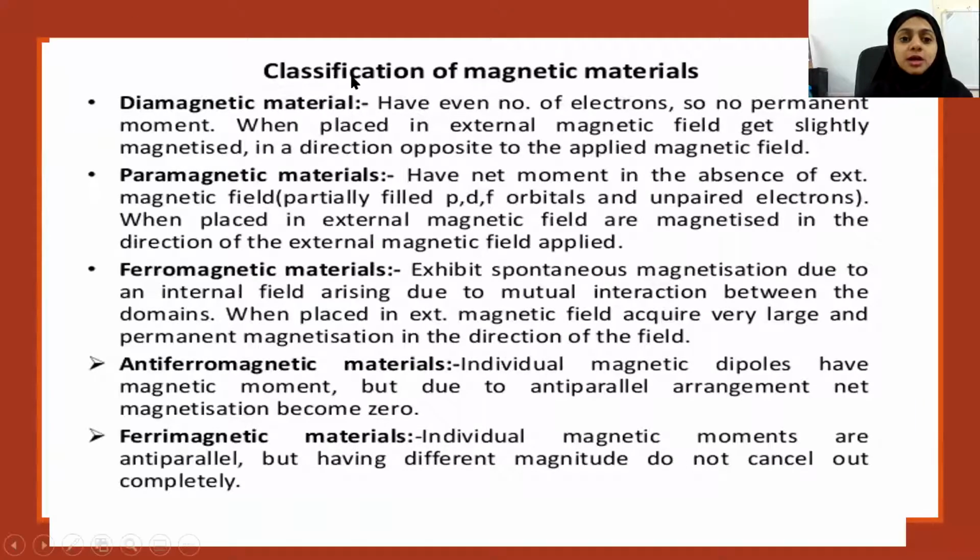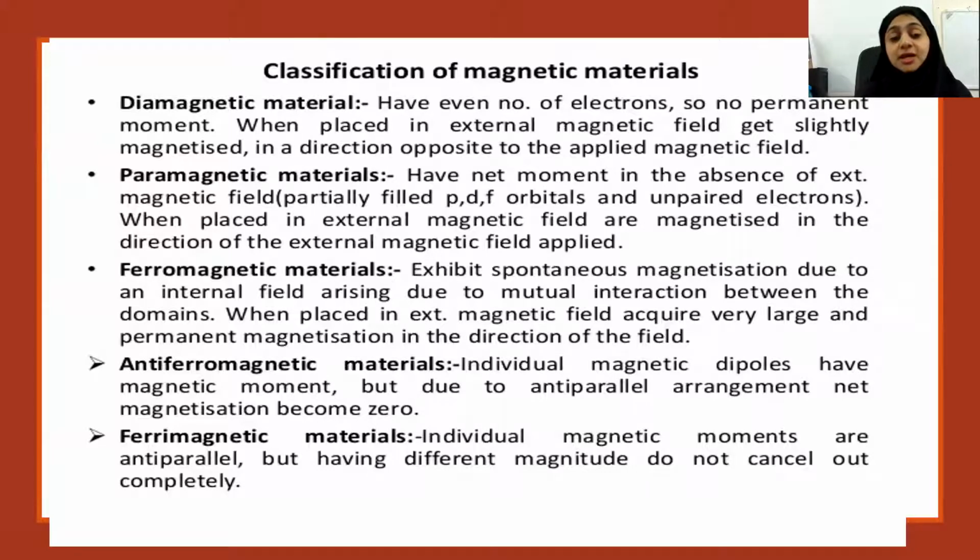So here you have a small description of each type of material. Diamagnetic materials have an even number of electrons, so no permanent magnetic moment. They are not magnetic materials. Now, if we place them in an external magnetic field, they get slightly magnetized in a direction opposite to the applied magnetic field. So diamagnetic materials do not appreciate magnetism.